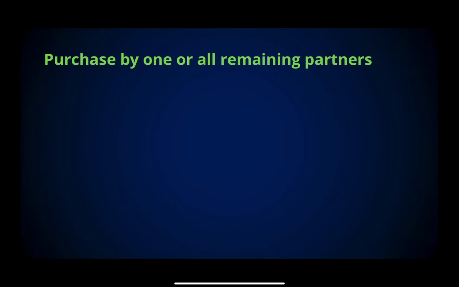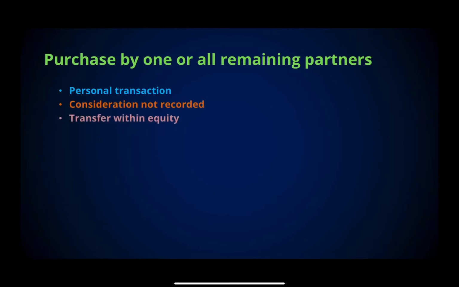One or all of the remaining partners may purchase the interest of the retiring partner. This is accounted for as a personal transaction, and thus, the consideration is not recorded in the partnership's books. The only entry to be made is a transfer within equity. Please take note, however, that the adjustments to his interest, share in profits or losses, and revaluation are recorded first before the settlement.